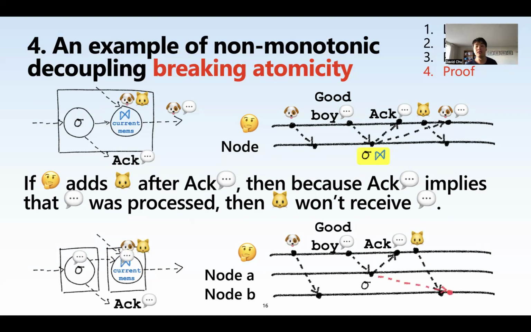Maybe only now does the message pass from node A to node B, right? So when node B receives this message, it joins with both the dog and the cat. And the dog and the cat both receive good boy, but that's bad. The cat is not a good boy. So what happened here, right?